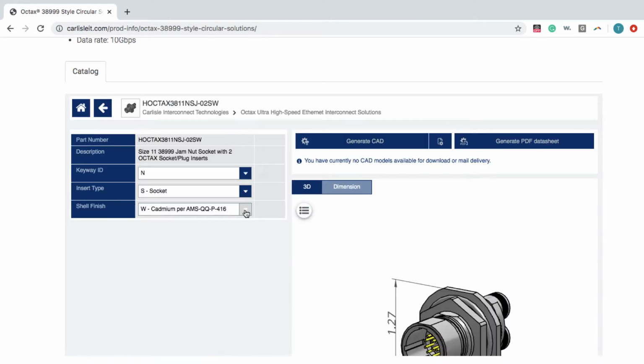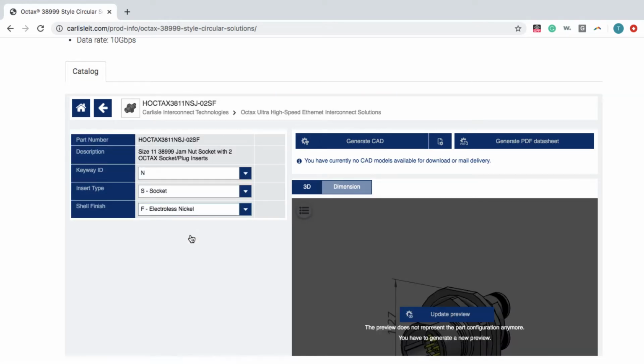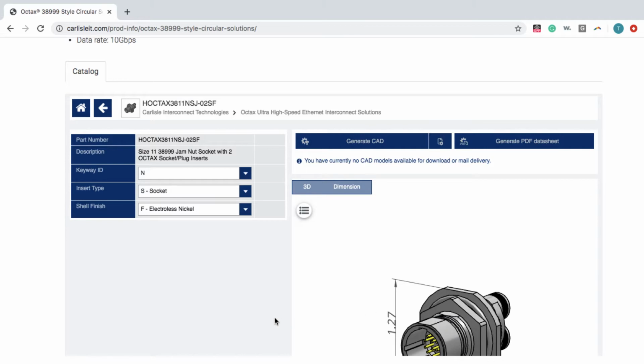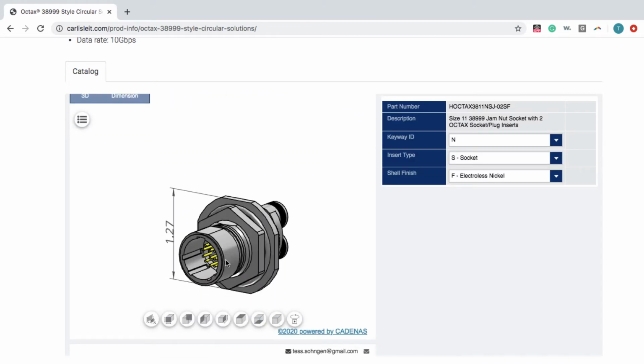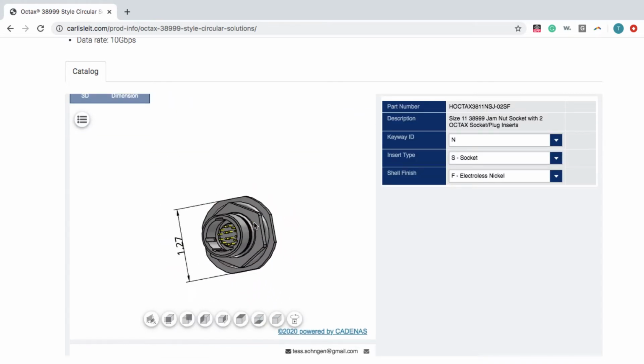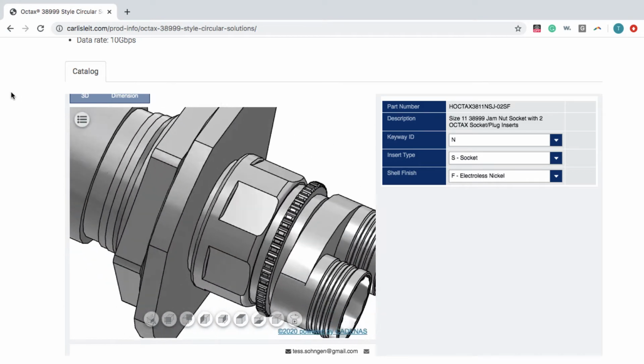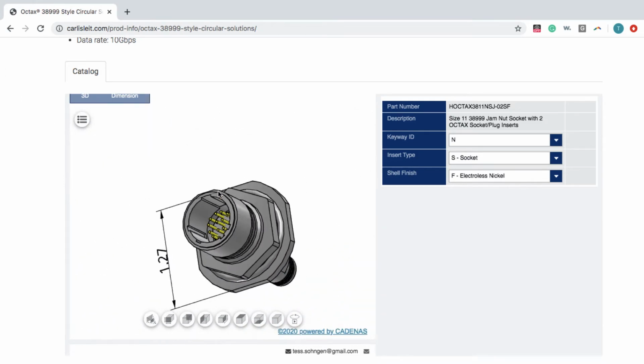Here you can adjust the product specs while the catalog builds a custom product number on the fly. Click to update the 3D viewer, and then scroll down to view the entire window. You can move, zoom, and rotate the part to view it from any angle. Scroll back to the top of the catalog.